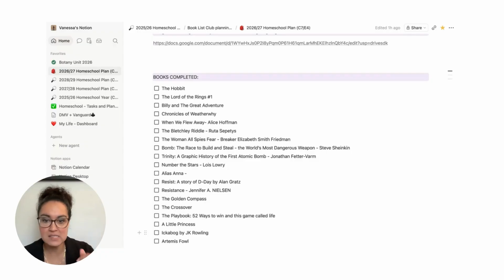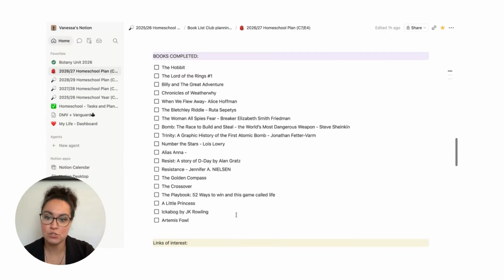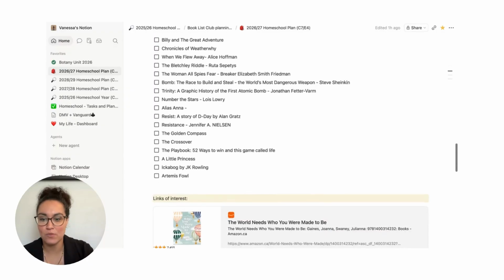I can copy and paste it into a little summary if I want. Usually I do that in Google Docs, or I use Evernote. It is so cool to have a record of this for the future. Over the years, I have lists of the books that we've done each year, and it's so neat to look back on and see what we've completed.